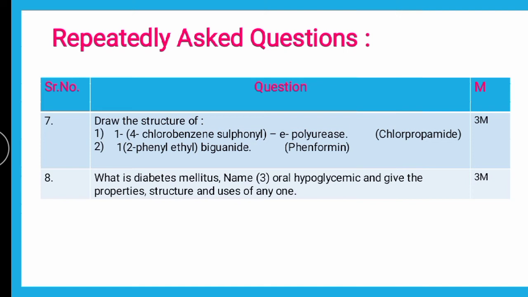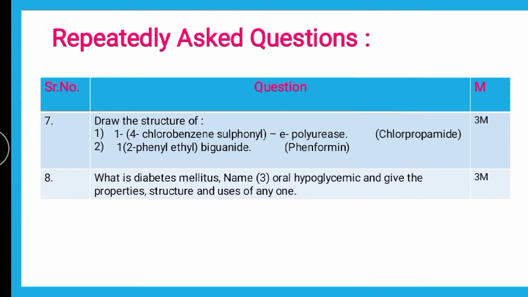And again, if you look into the suffix of the first IUPAC, it is sulfonyl urea. So definitely it is some drug belonging to the class sulfonyl urea. Now there are many examples belonging to sulfonyl urea. Tolbutamide is there, okay, chlorpropamide is there, glibenclamide is there.